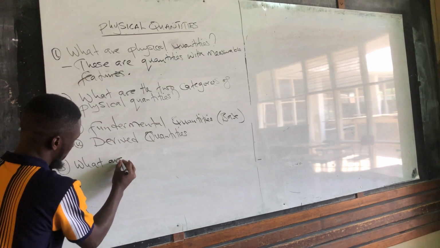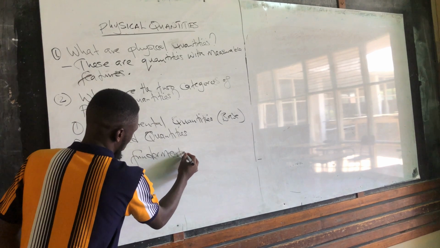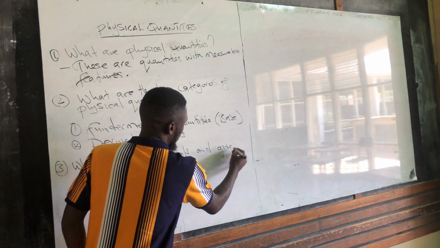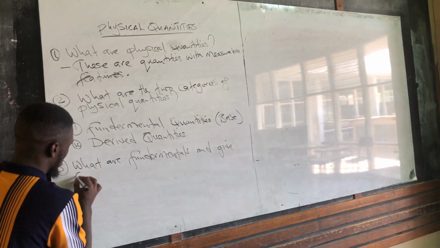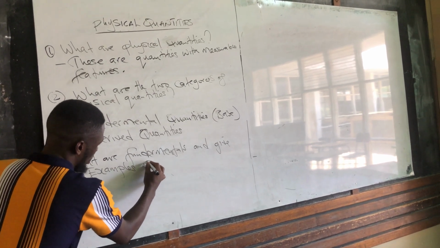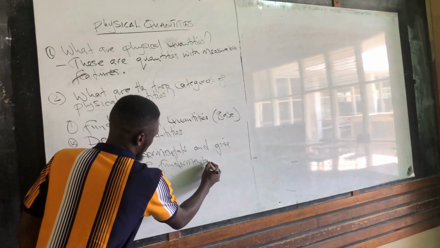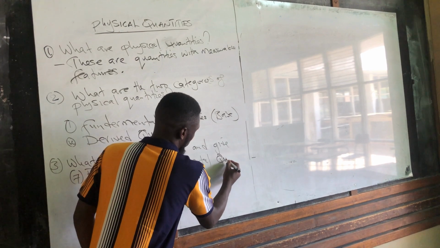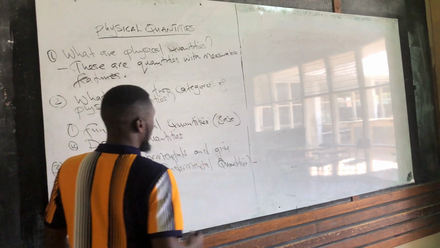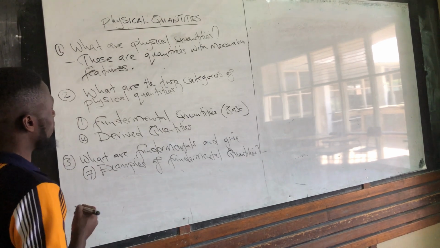Number 3. What are fundamental quantities? And give 7 examples of fundamental quantities. So what are fundamental quantities?